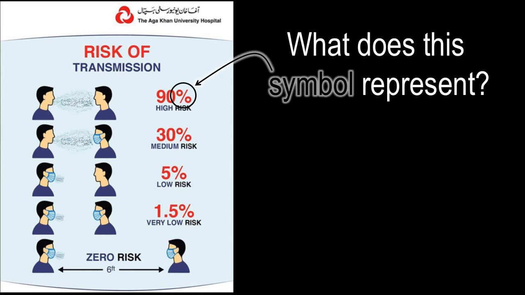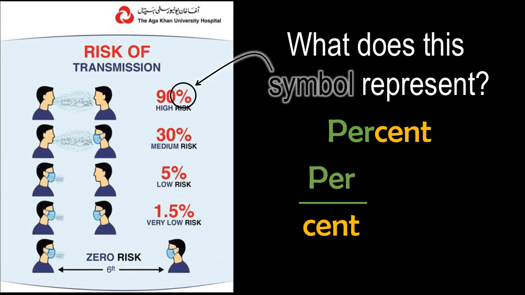So what does this symbol represent? You must have seen this symbol on various things, and this symbol means percent. What does percent mean? Percent simply means, as its name suggests, per cent, and you better know that percent means per 100. Like a century has 100 years and a century in cricket has 100 runs. So cent means 100. Percent means we are making a comparison of anything out of 100.